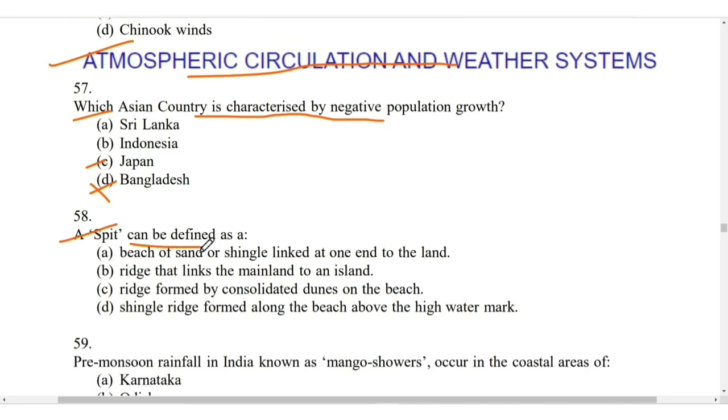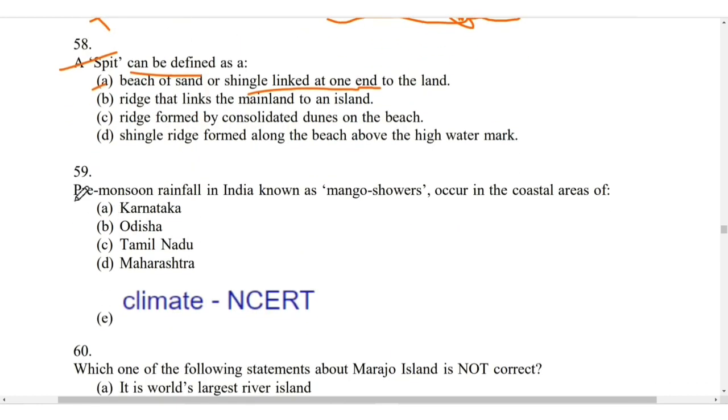A spit can be defined as a beach of sand or shingle linked at one end to the land. Okay, as you would have seen, if this portion forms here, we call it a spit. It is joined to the land at one part, right. Pre-monsoonal rainfall in India known as mango shower occurs in the coastal areas of Karnataka. You will read this in the climate chapter of NCERT.